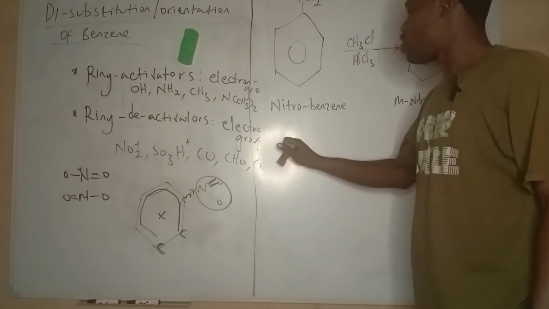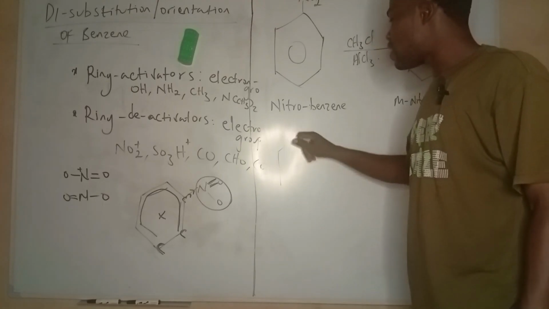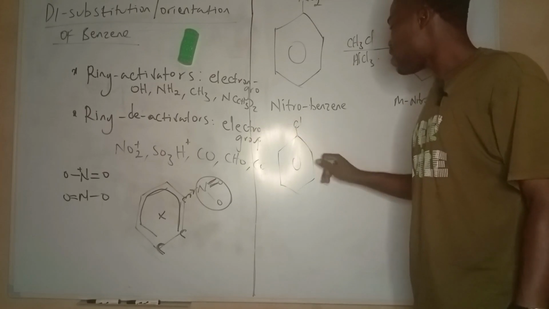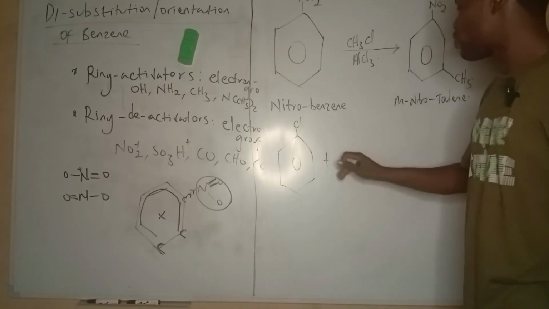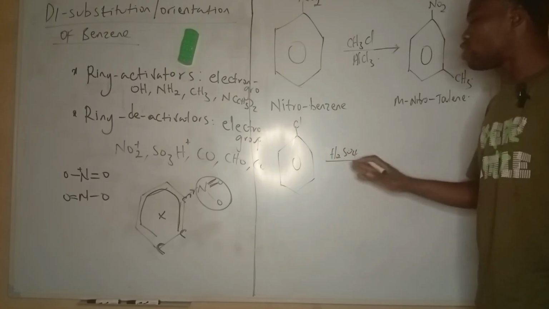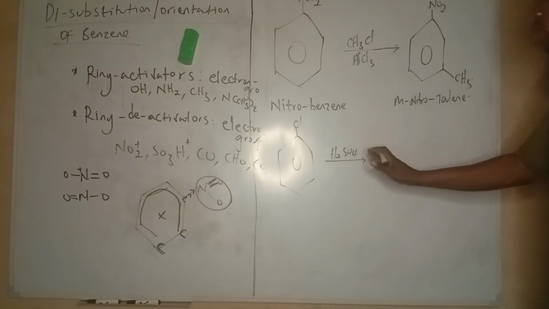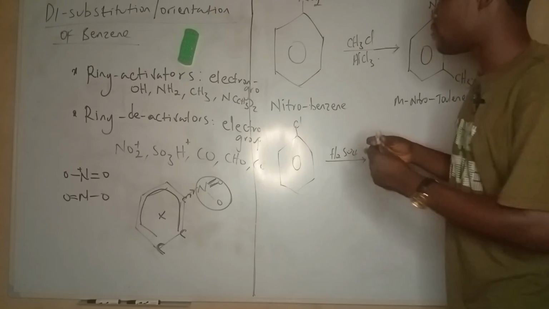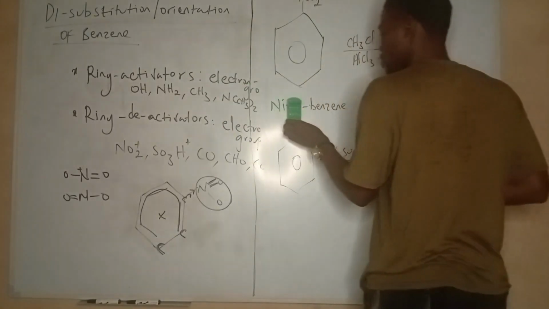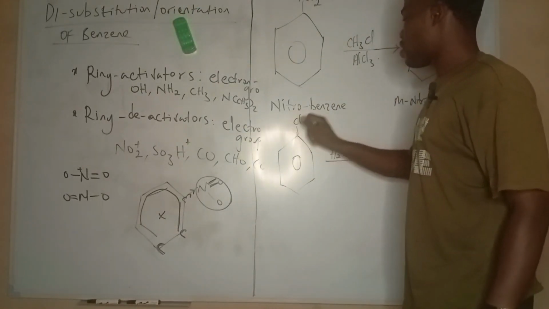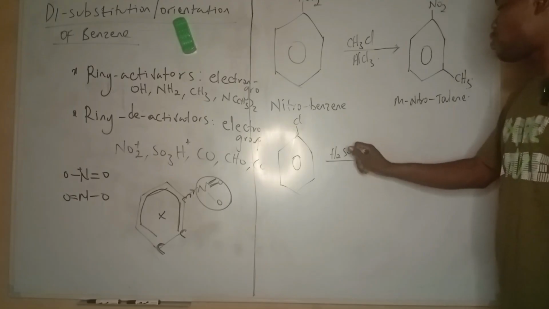Another one I'll try to give you is sulfonation. Let's use chlorobenzene, for instance. If chlorobenzene should undergo sulfonation, how does it look? Remember, sulfonation is a reaction with H2SO4. So sulfonation is about to occur.